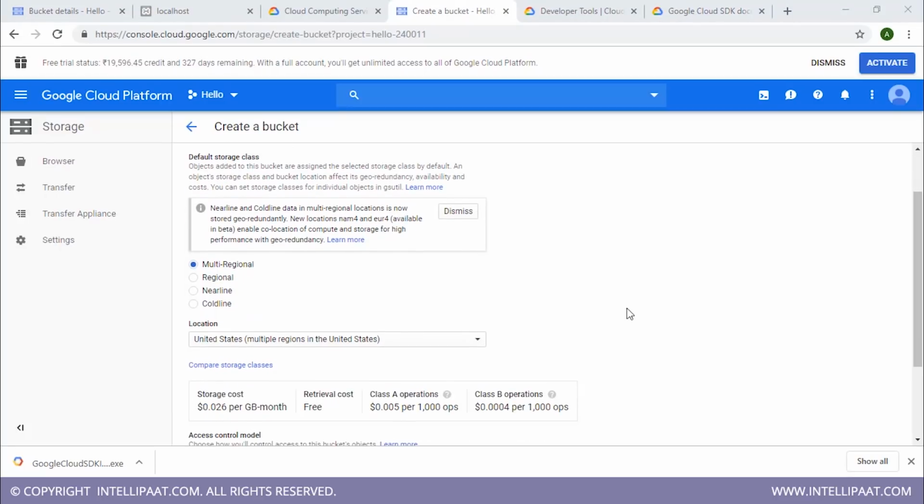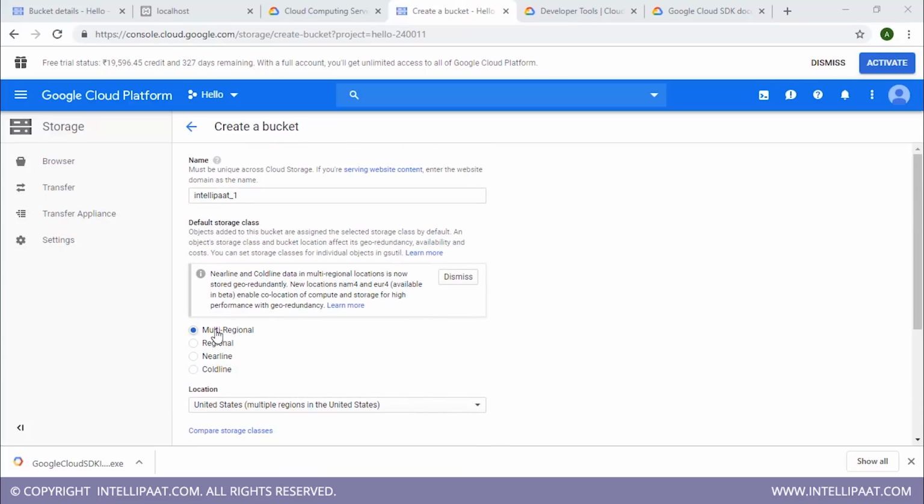Next we have the default storage class. Here we have 4 different options. Multi-regional and regional storage classes are based upon regions, whereas nearline and coldline storage classes are based upon the usage of your bucket. Multi-regional is to be used with a bucket that is going to be accessed frequently from multiple regions, whereas regional should be used with a bucket that is only going to be accessed from a particular region. Nearline should be used with a bucket where the data is going to be accessed once per month, whereas coldline should be used where the data is going to be accessed very rarely, that is once per year.